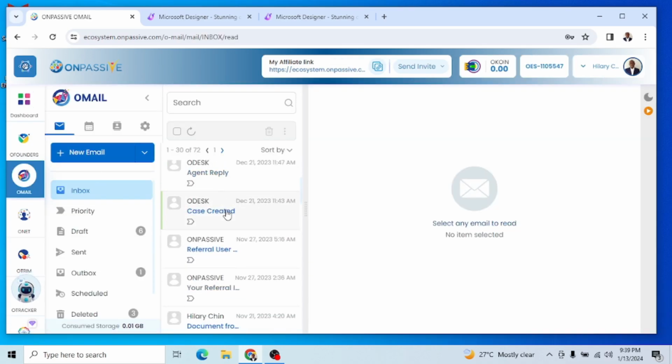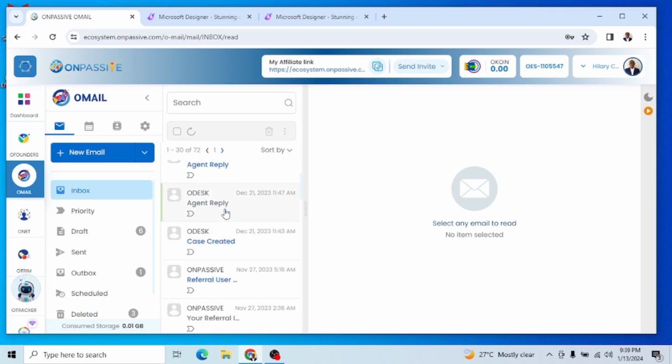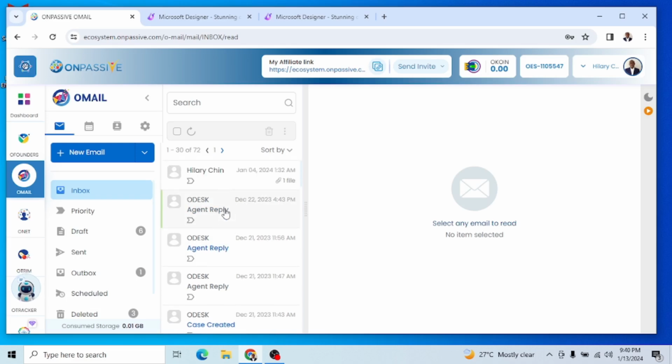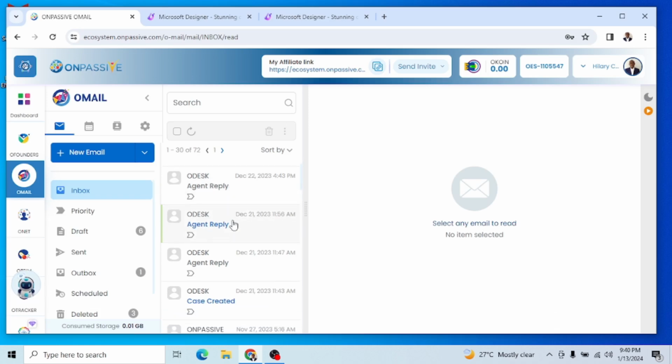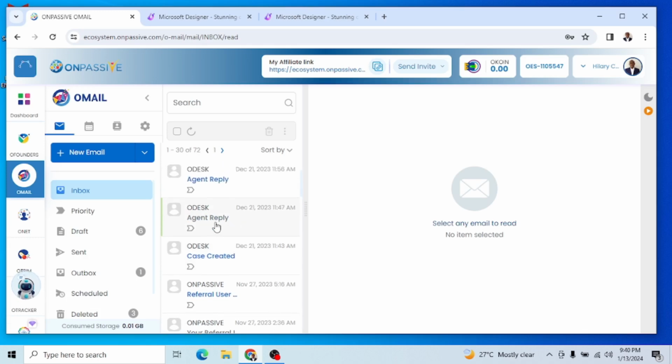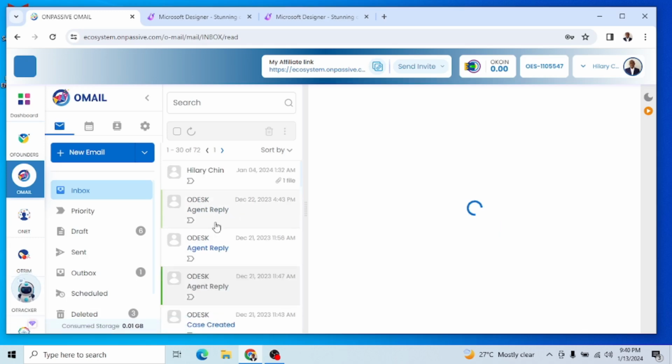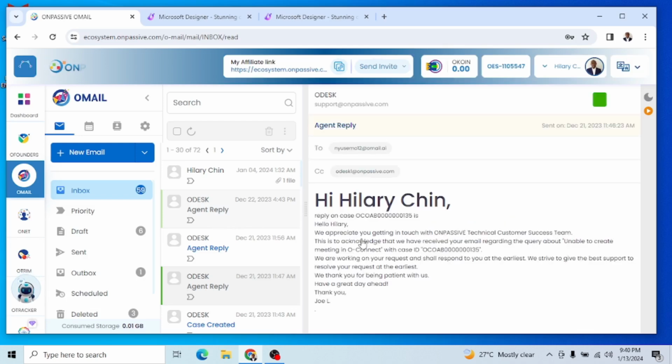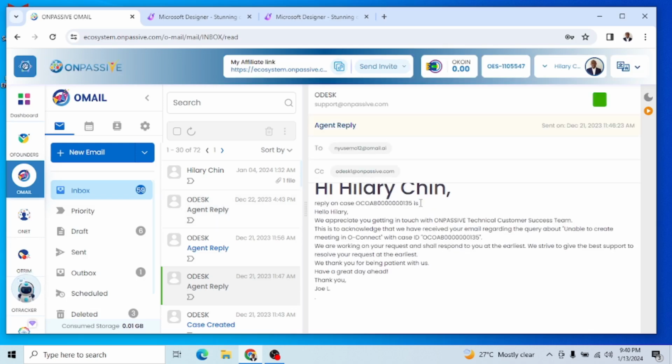There are tons of emails that Odesk sent to us. Each time you send a query, they are going to send you a message immediately. I really appreciate them on this. Now I want to show you something. It says agent reply. This is the agent reply, right? I have sent some regular queries and they have sent replies here. So they say reply case number this.